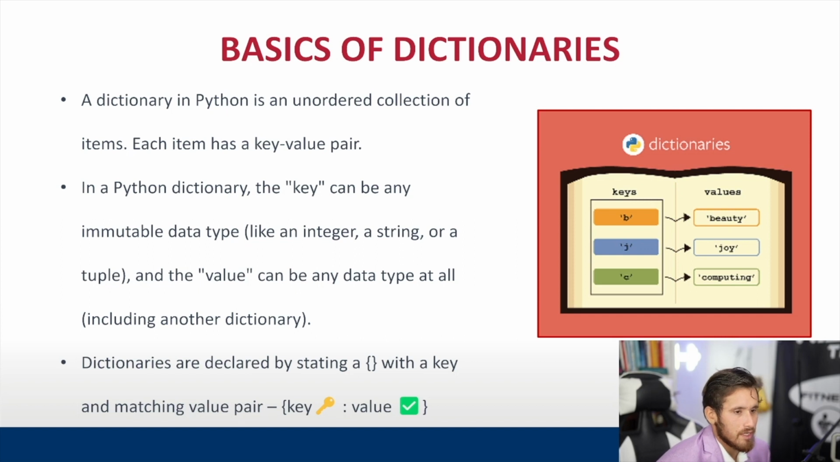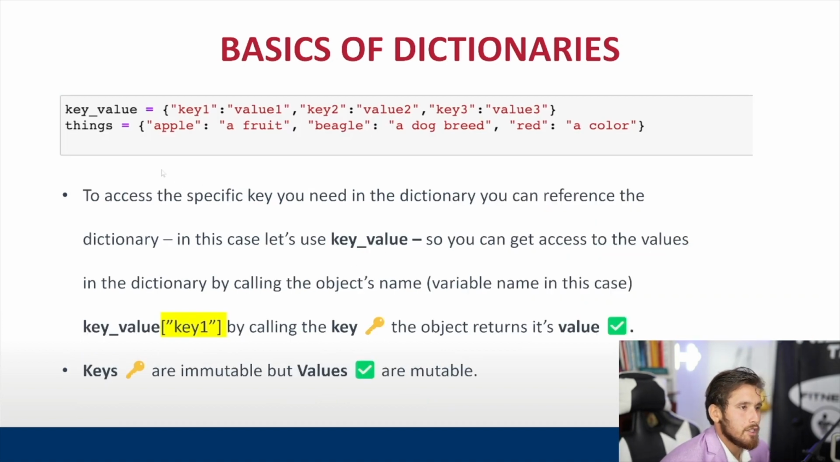The way that we declare dictionaries in Python is by using curly brackets, the same thing with a set, and a key and value matching pair. We're going to have our key on one side of the colon and then the value on the other. Let's look at some code to go over what this looks like in practice. So in this dictionary, we have key 1, value 1, key 2, value 2, key 3, and value 3. If you look at another dictionary here, we have apple as the key and the value being fruit. We have beagle as the key, a dog breed as the value, red as the key, and a color as the value.